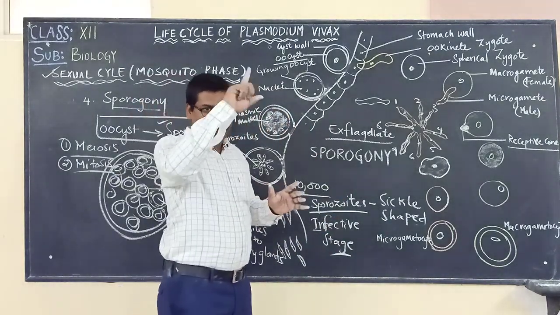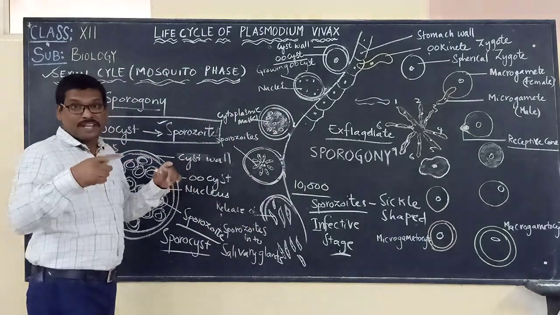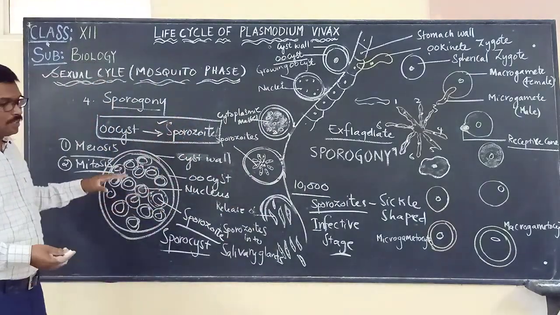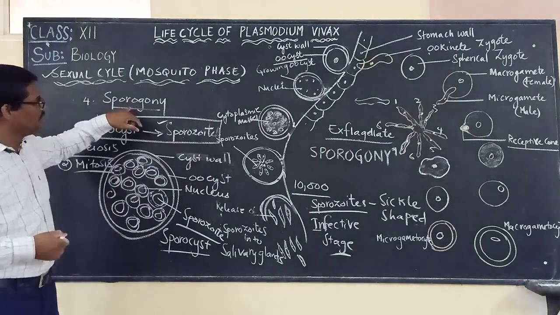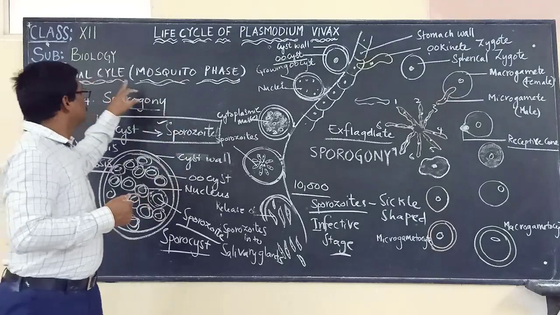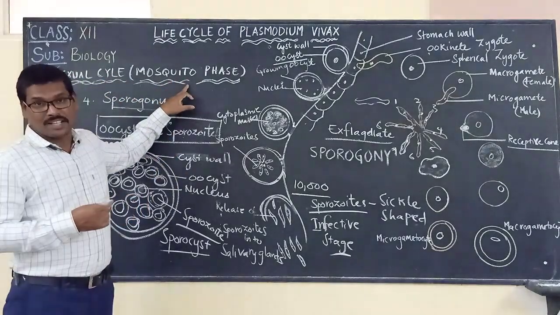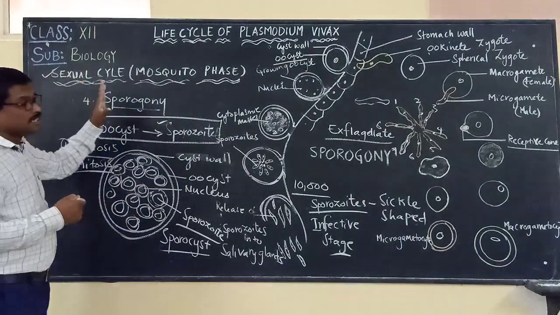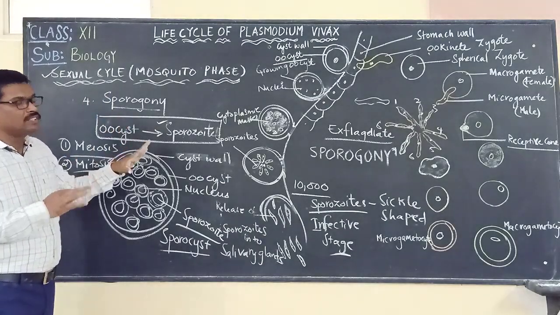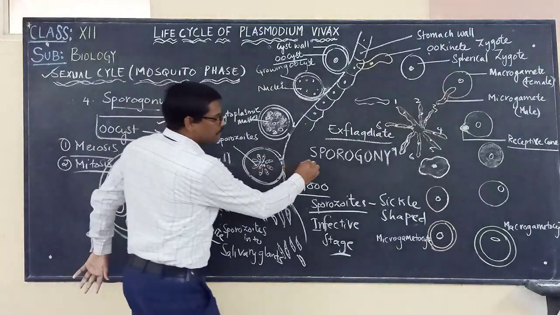And from then on, again, what cycle will be taking place in the human beings? Asexual cycle will be taking place. So these points we have to keep in mind when we talk about the sporogony, the last stage of the sexual cycle or mosquito phase that is taking place inside the mosquito.